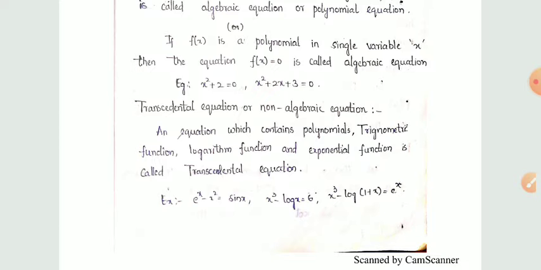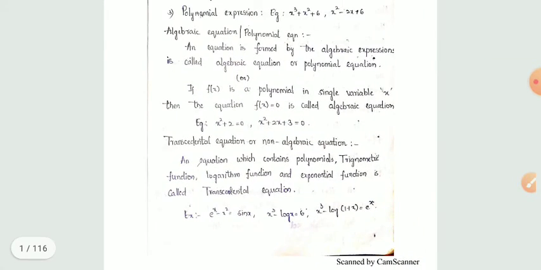For example, e power x minus x square is equal to sin x, x cube minus log x is equal to 6, and x cube minus log of 1 plus x is equal to e power x. These are the non-algebraic equations.